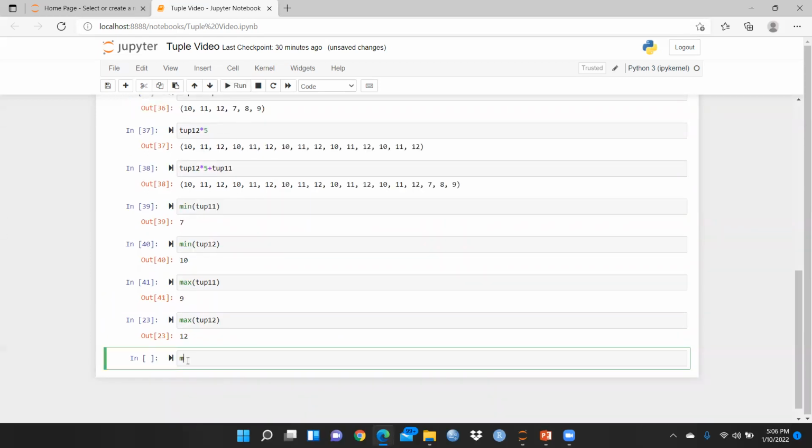And now I want to see the maximum of tuple 11. So simply I will use max of tuple 11. Okay, fine, we did it already earlier, right?